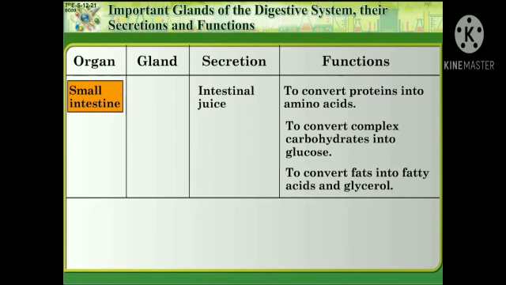Organ, that is small intestine. What is the secretion? Intestinal juice. What is the function? To convert proteins into amino acids, to convert complex carbohydrates into glucose, to convert fats into fatty acids and glycerol.